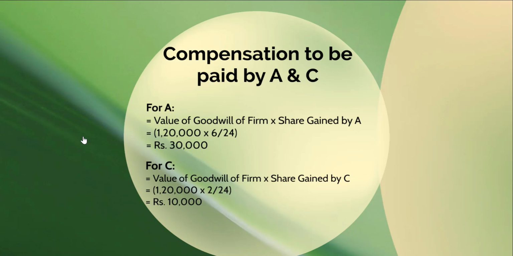To get the compensation to be paid by partner C, we will take the value of goodwill of the firm and multiply it with the share which is gained by C. So it's 1,20,000 into 2 divided by 24 is equal to rupees 10,000. So out of the rupees 40,000 which has to be received by the retiring partner B, 30,000 rupees has to be given by A and 10,000 rupees has to be given by partner C.